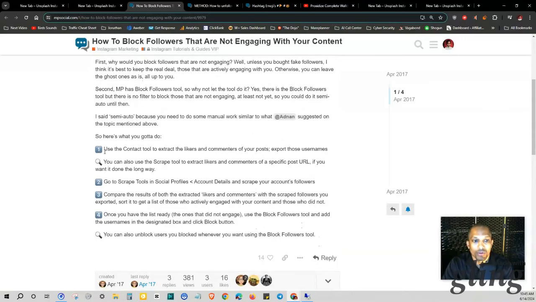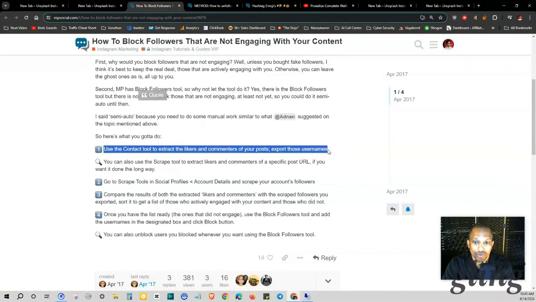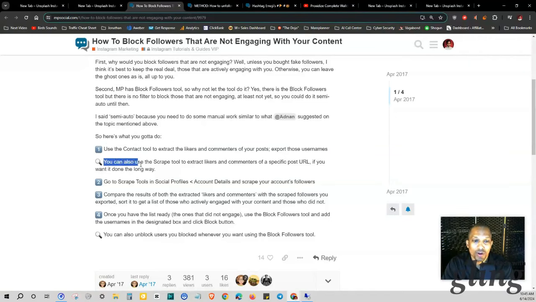So here's what you've got to do. You can use the contact tool to extract the likers and commenters on your post, and export those usernames. Now, obviously, this is much more manual. You can also use the scrape tool to extract likers and commenters of a specific URL if you want it done the long way. Go to scrape tools, social profiles, account details, and scrape your account followers. Compare the results of both the extracted likers and commenters with the scraped followers you exported. Sort it to get a list of those who actively engaged with your content and those who didn't. Once you have the list ready of the ones that didn't engage, use the block followers tool, add the username in the designated box, and click the block button.